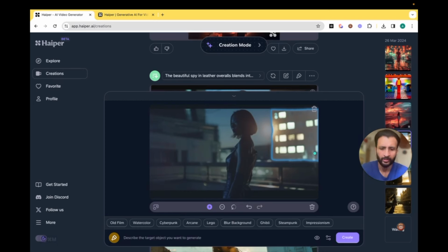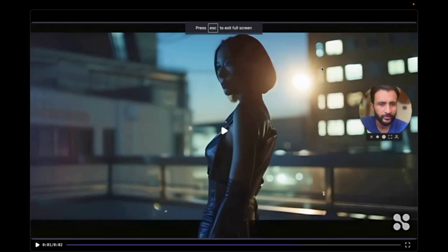So let's say a billboard, and let me click on create, and we'll wait for the result. So here you can see I tried to change this into a billboard, but it doesn't seem like it worked out.